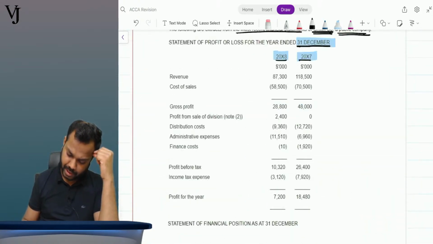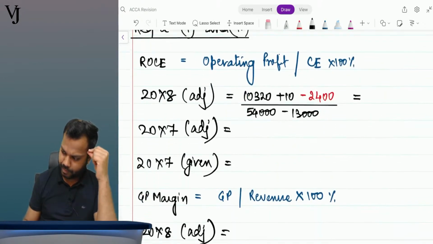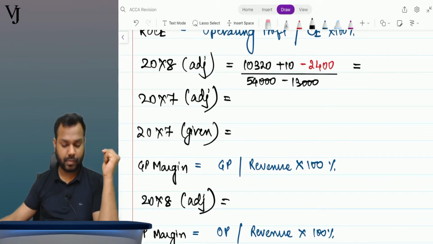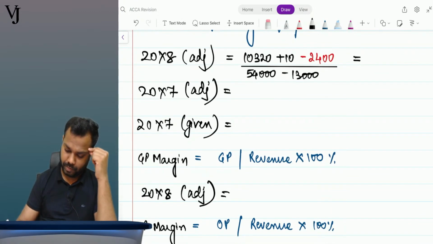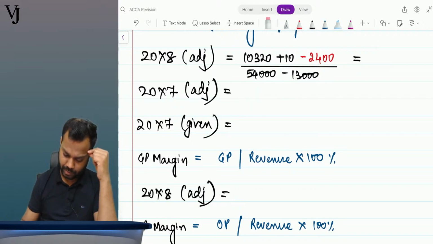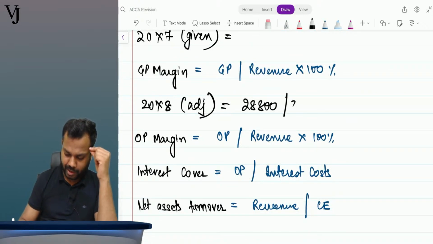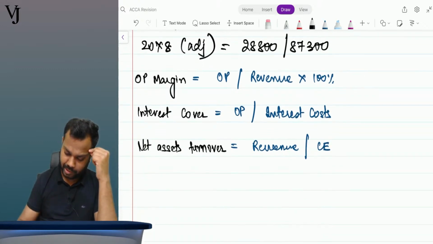Gross profit is 28,800 divided by 87,300.